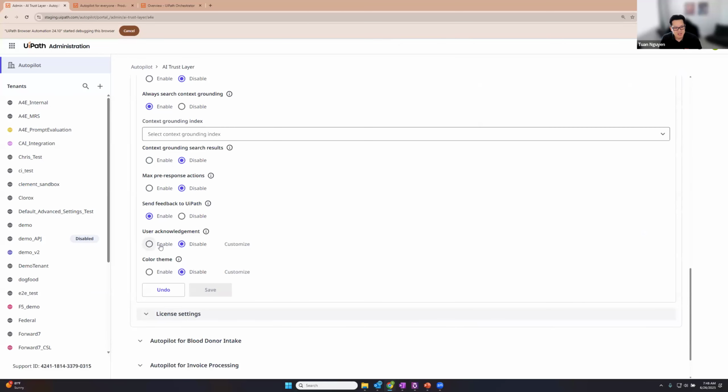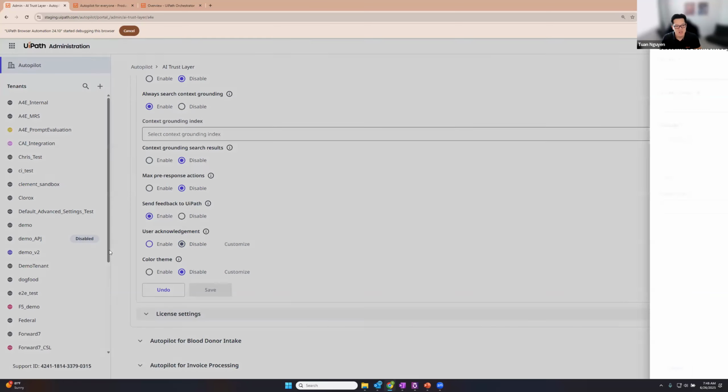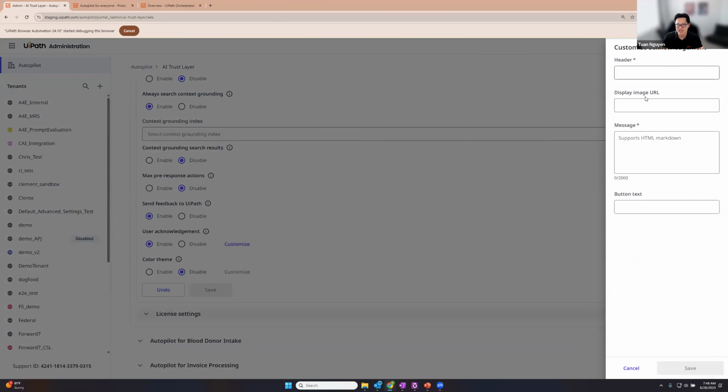Here's the user acknowledgement. When users start up Autopilot for everyone, you may want to display a message that says, hey, you need to make sure that you verify the answers before you use them in your business processes. You can click here and enable it as a header. We allow you to put a logo as well as the message itself, right? And then the text for the button.